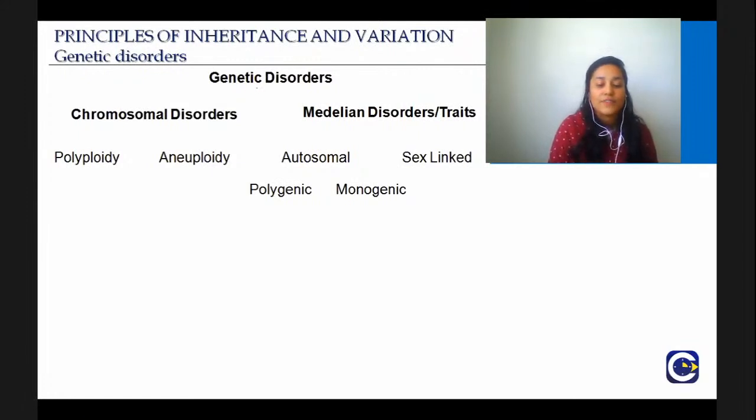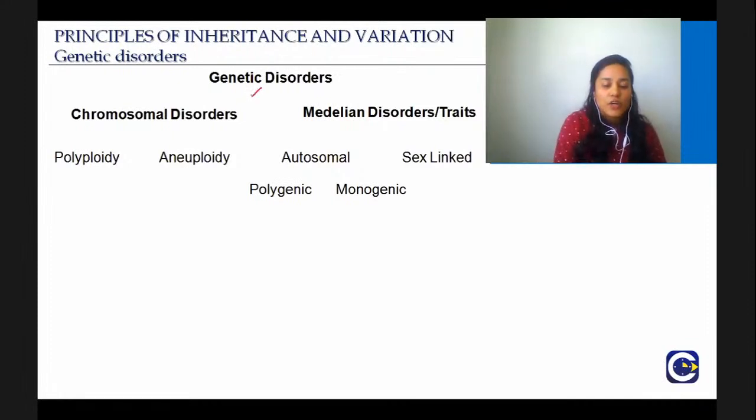We have seen this table multiple times, and try to make a diagram of this table in your mind every time, so then you will be very clear. We have tried to cover small sections in one lecture. So just try to revise this table and all the genetic disorders simultaneously, because this will contribute to a lot of questions in your entrance exams.